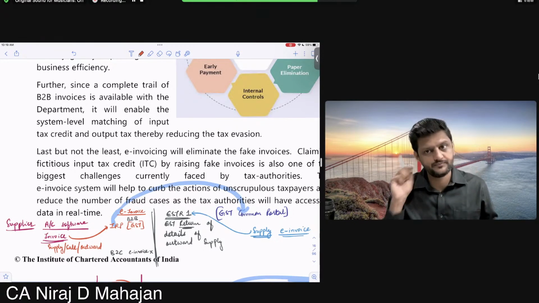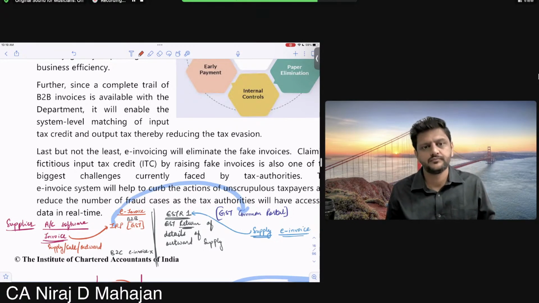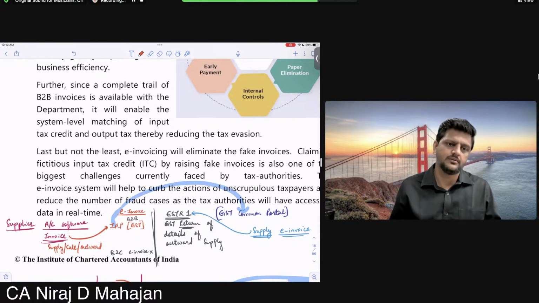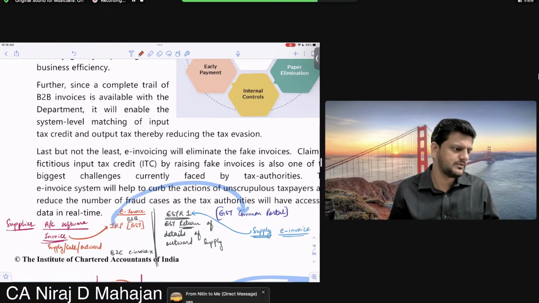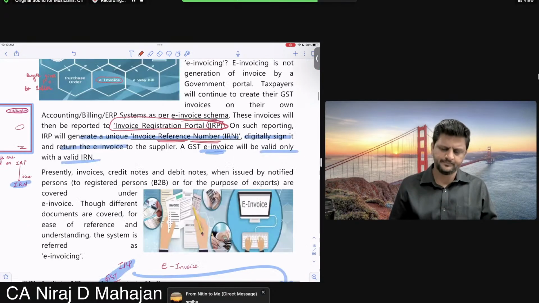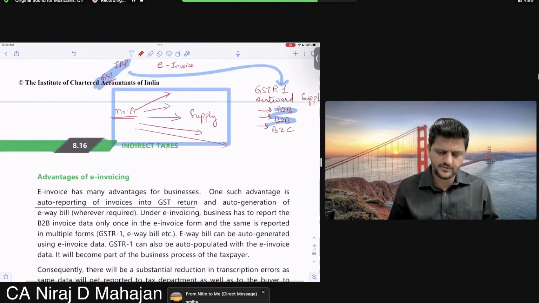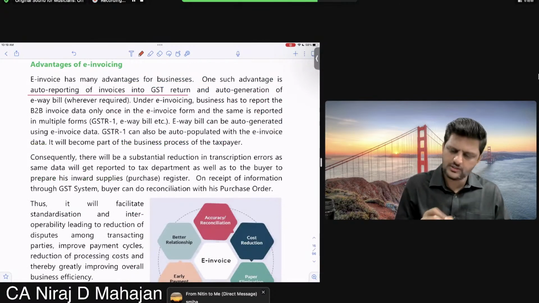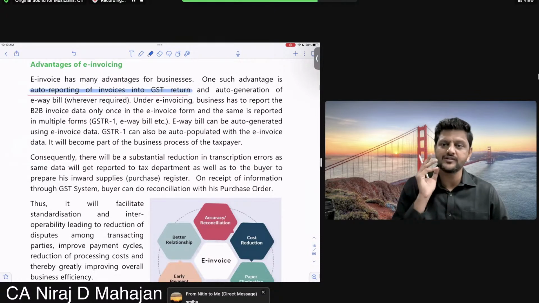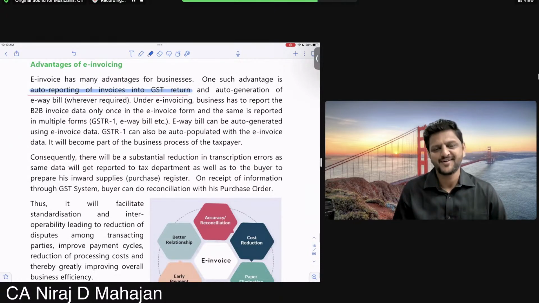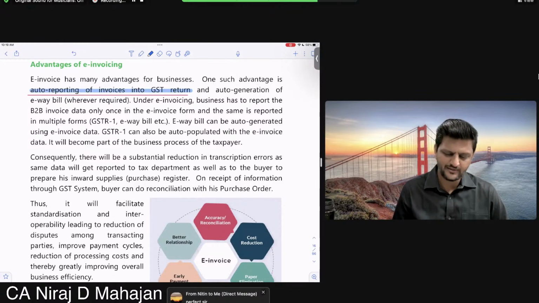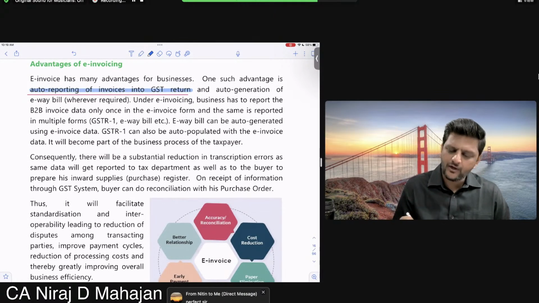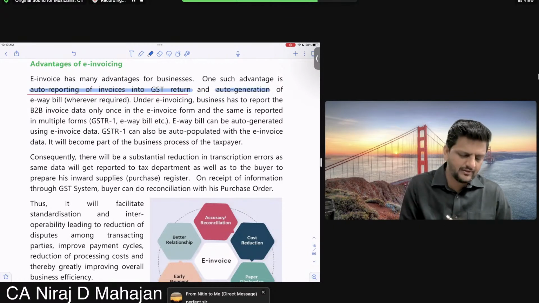All of you okay till here? Understood? Cool. No problem. Now, on advantages: one such advantage is auto reporting of invoices into the GST return. Now is it clear? Okay, fine. And auto generation of e-way bill.